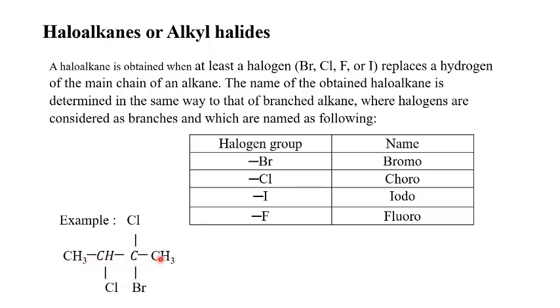If we start from this extremity, we have 1, 2. In carbon 2, we have bromine and chlorine, 2, 2. And here we have chlorine on 3. So in this direction we have 2, 2, 3. If we start here, we have 2 also for chlorine, but we have 3, 3: 2, 3, 3. So this direction is to be adopted.